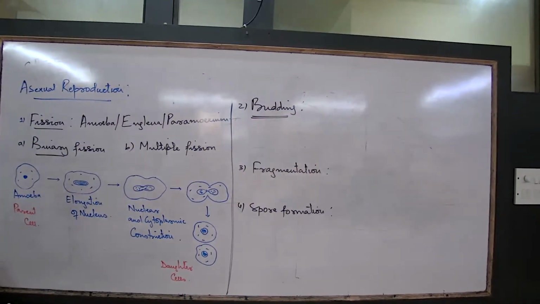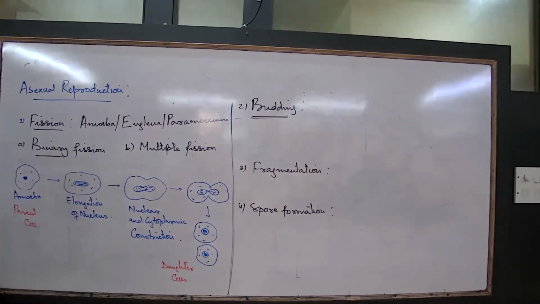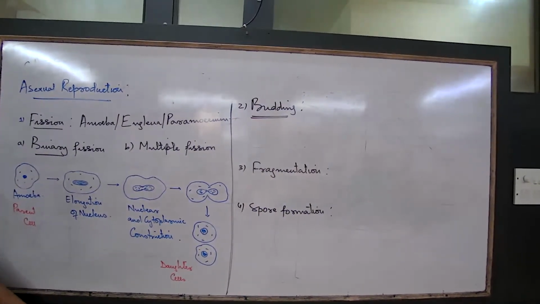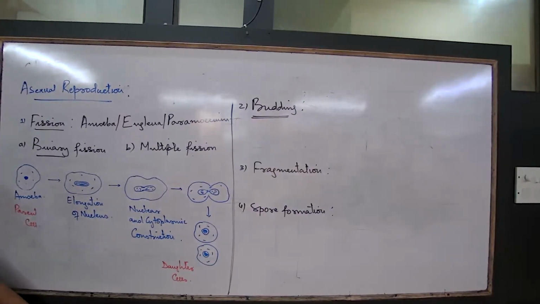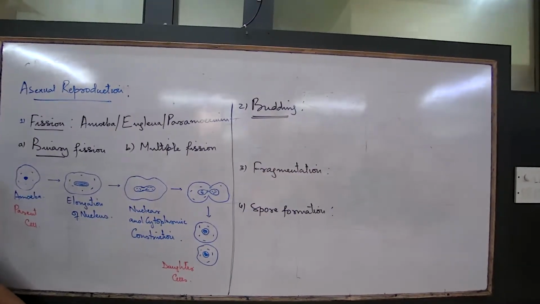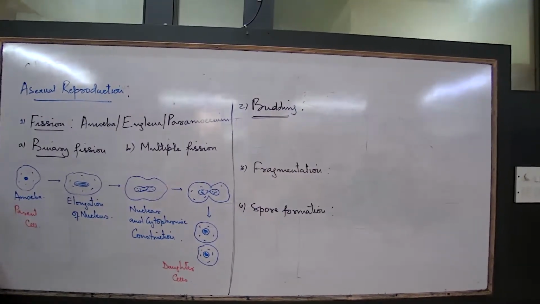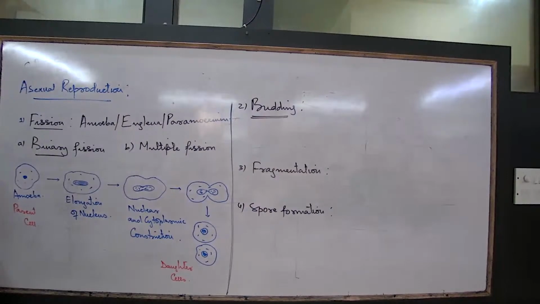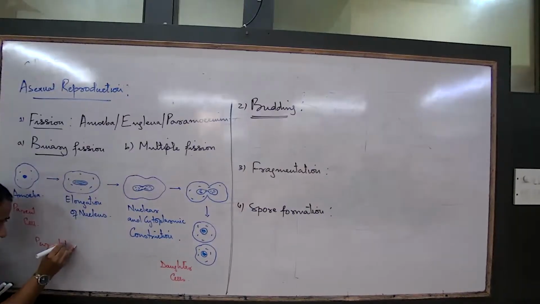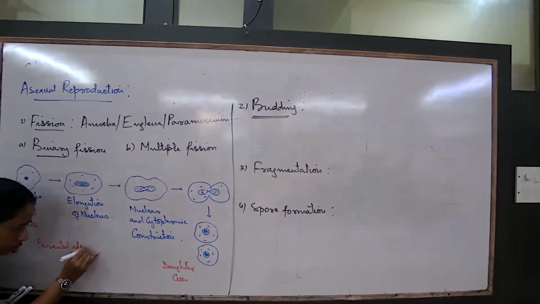So now, when we are talking about the characteristics of binary fission, what is it? Number 1, how many daughter cells? 2. Are the daughter cells almost identical to the parent? Yes. Essentially, it is identical to the parent. Is the parental identity lost or retained? That's a feature always you write. So we will write the parental identity is lost.